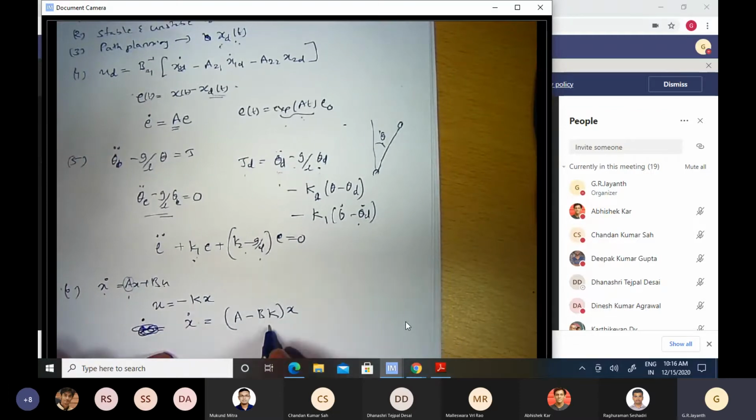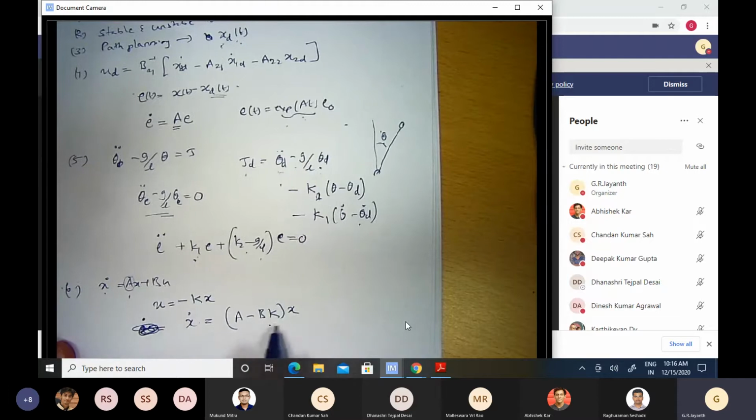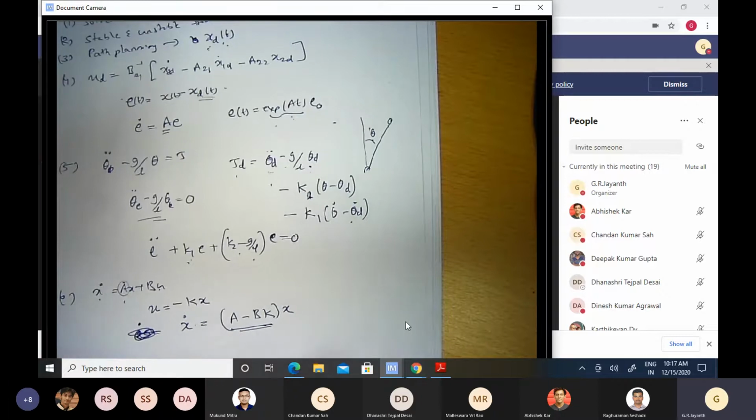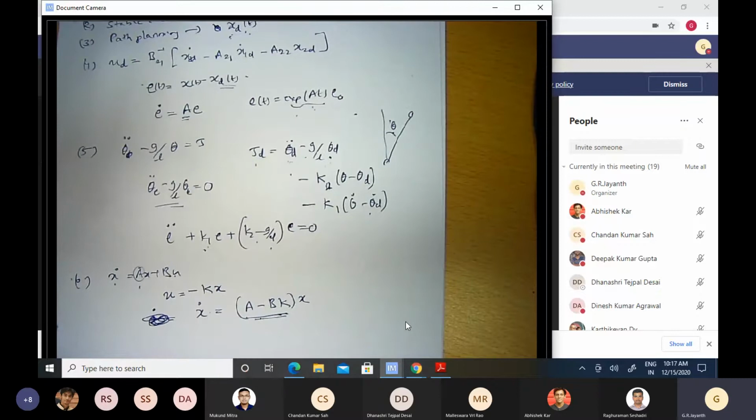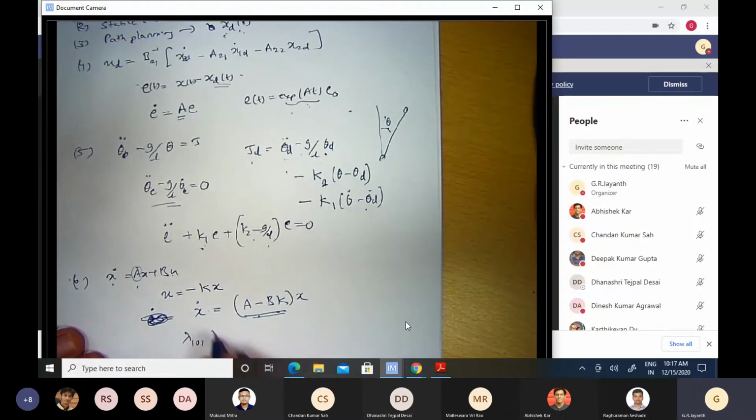And by choosing K appropriately, we can ensure that the eigenvalues of this particular matrix A minus BK are placed wherever we want them to be placed. So lambda 1 naught, lambda 2 naught, I can specify. I'll have n eigenvalues for this matrix, right?